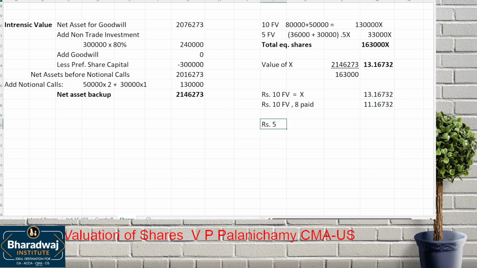Rupees 5 face value, that is nothing but what? 0.5x. 0.5x will be nothing but this into 0.5. Then rupees 5 face value, rupees 4 paid means this minus 1 rupee. Clear? 10 rupees face value is this much, 8 paid means this minus 2. 5 rupees face value is this much, so 4 rupees paid up value will have 1 rupee lesser value.